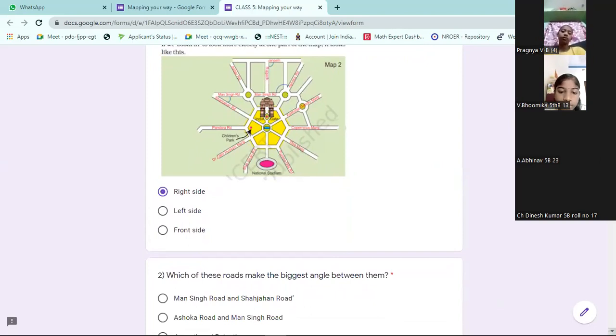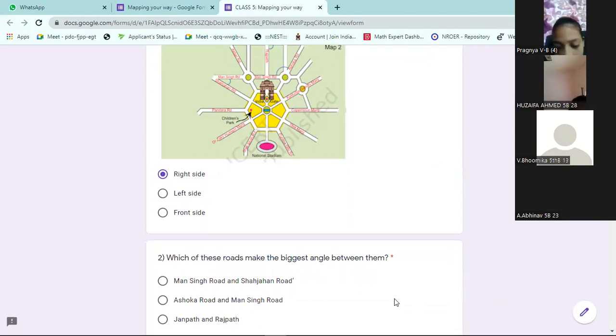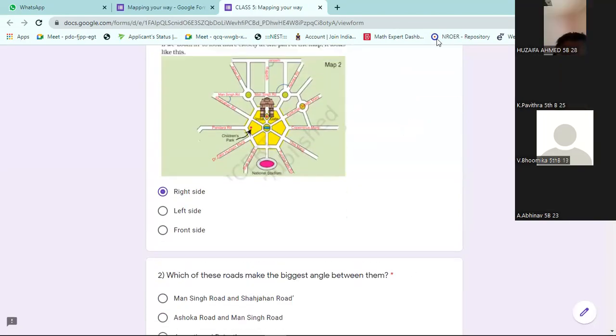Second question. Which of these roads make the biggest angle between them? The angle between which two roads is bigger? In the diagram, angles are already shown. Three angles are shown. Where you have the bigger angle, the obtuse angle, that can be given as the answer.